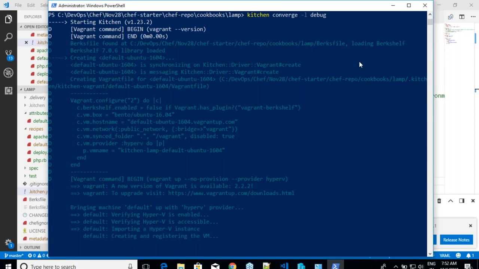Are you saying it is trying to create some Hyper-V machine? It takes time, so let me look at questions. How can I test it on Windows?